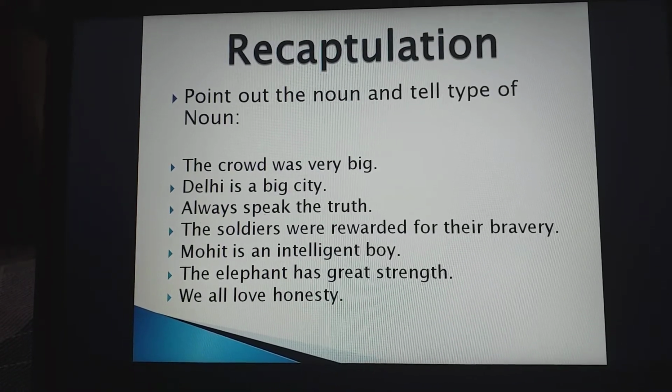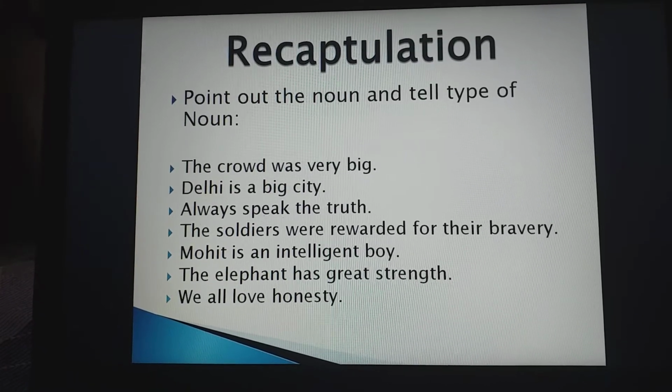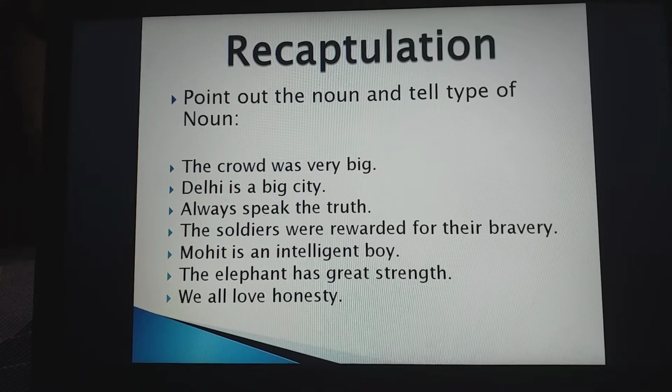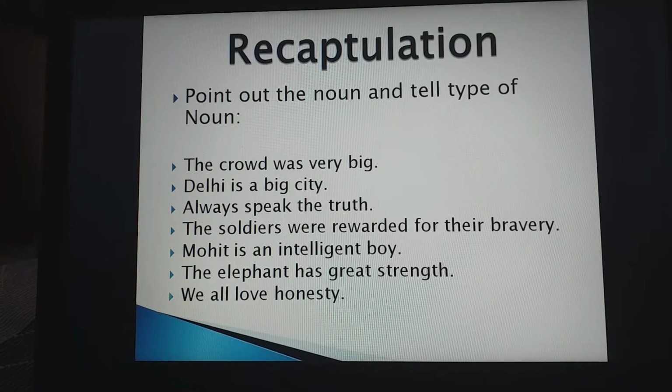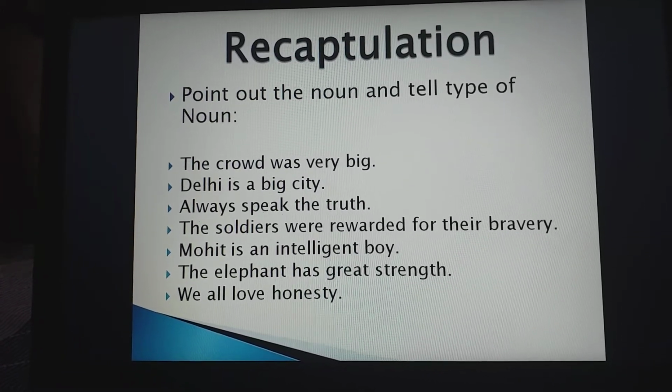Now the fourth one is the soldiers were rewarded for their bravery. Which words noun here? Soldiers. Soldier is what? Collective noun. Clear? And next is bravery. Can you touch bravery? No. It's what? It's abstract noun.